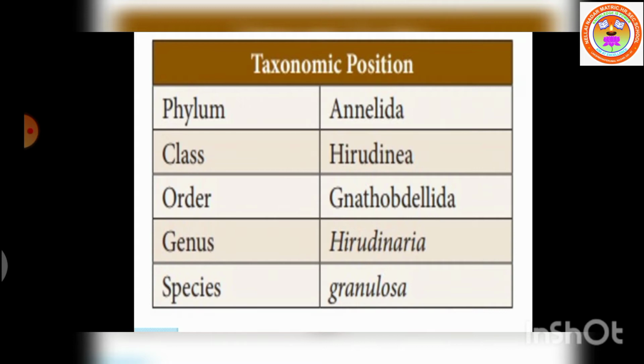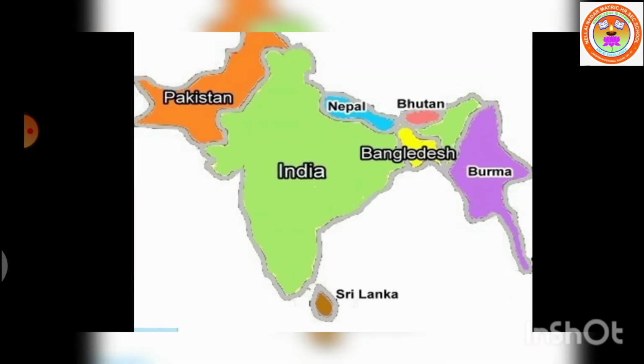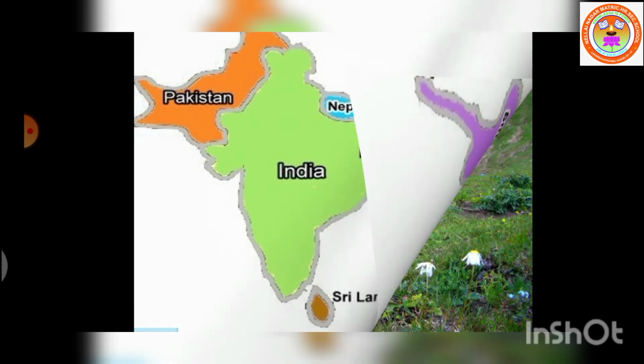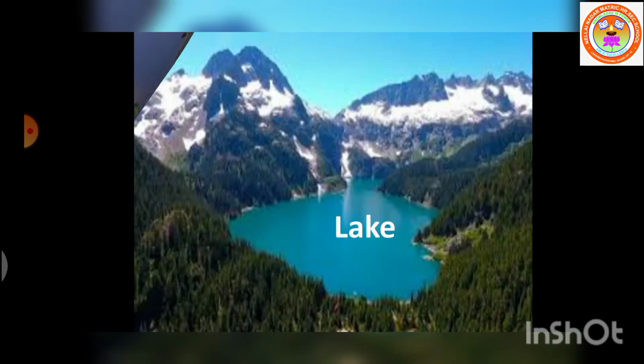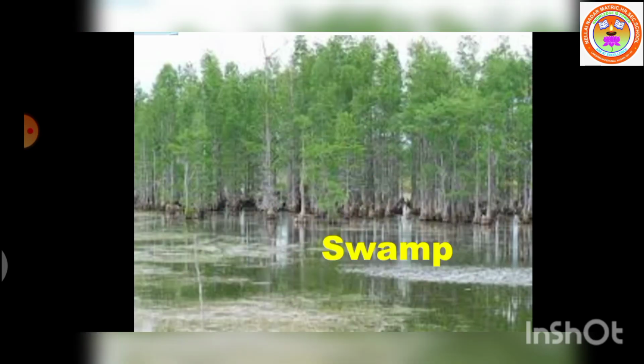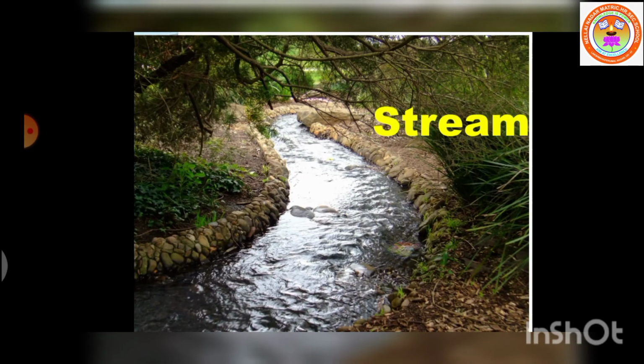Now let us see habit and habitat of Indian cattle leech. Hirudinaria granulosa is found in India, Bangladesh, Pakistan, Myanmar, and Sri Lanka. It lives in freshwater ponds, lakes, swamps, and slow streams. They are ectoparasitic.